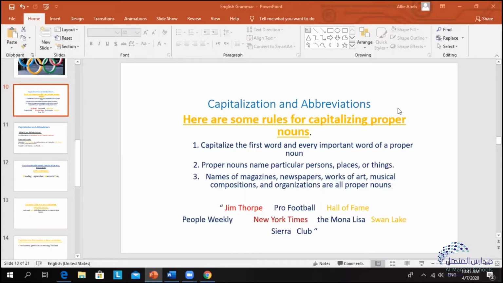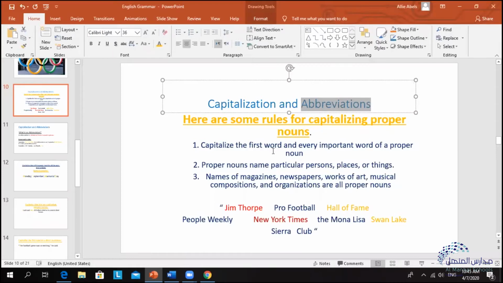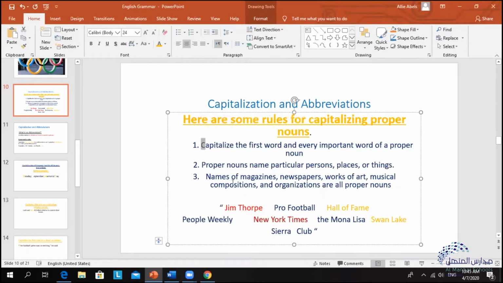So today we will be reading about and learning about capitalization and abbreviations, okay. Capitalization is basically to enlarge the first letter of a word. That is to capitalize something, okay. And here we read: here are some rules for capitalizing proper nouns. Okay, so the first rule is capitalize the first word and every important word of a proper noun.